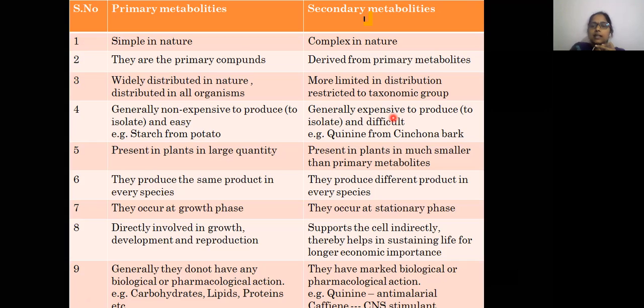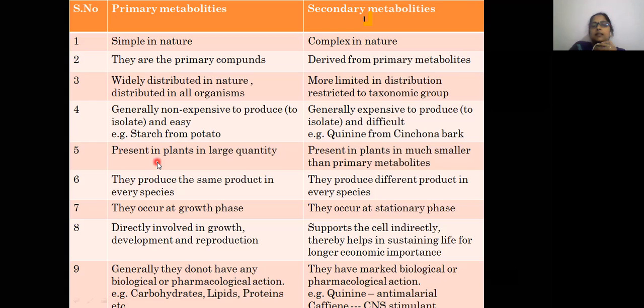Okay, so it is an expensive process. We have equipment like Soxhlet and Clevenger apparatus, right? So Clevenger's apparatus is an example for hydrodistillation, and it is mainly used in the isolation of volatile oils, and we'll be using Soxhlet. So it is an expensive process. Okay, the isolation of secondary metabolites is an expensive process, and it is difficult compared to the primary metabolites.